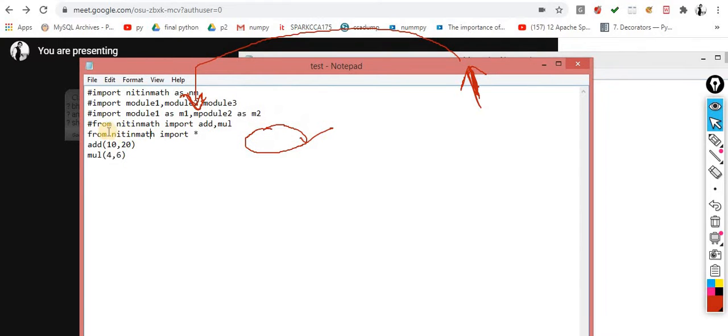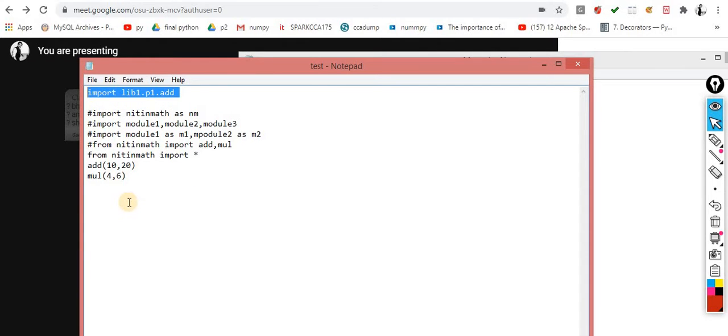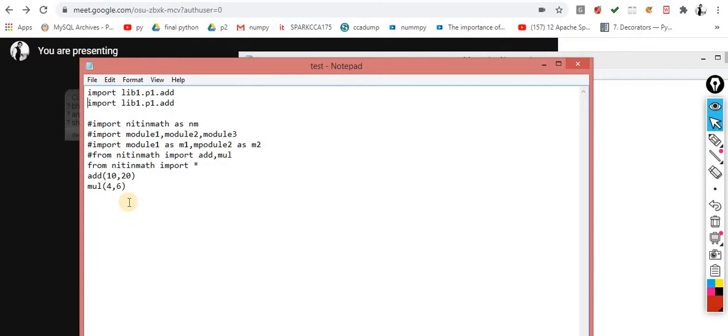So you are importing over here. Let me take your doubt first. Let's suppose there is one library, and I imported this one: import library 1, inside this there is a package, package 1 dot, and there is a function add. This one is one, and another one: library 2, package 2, and this one again add. I think your question is this one.